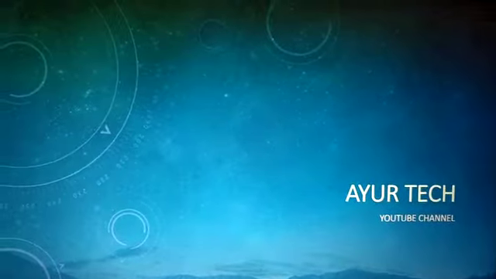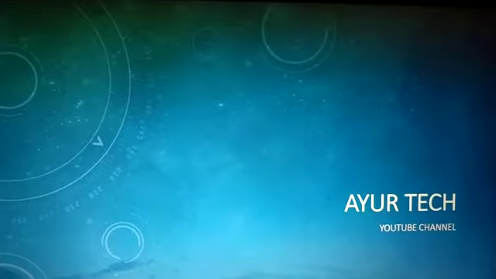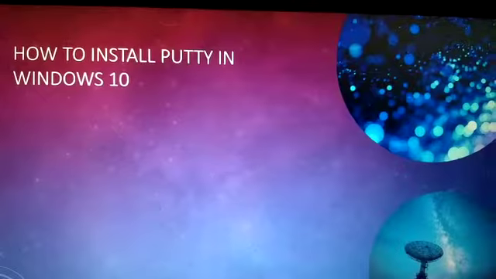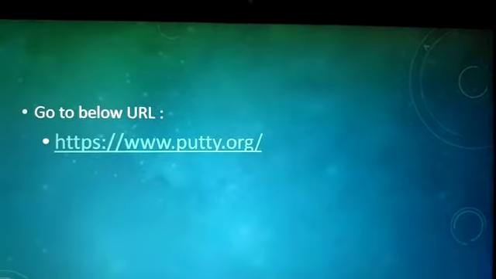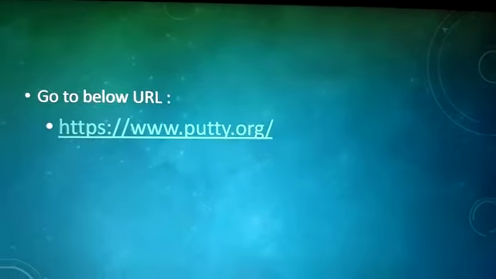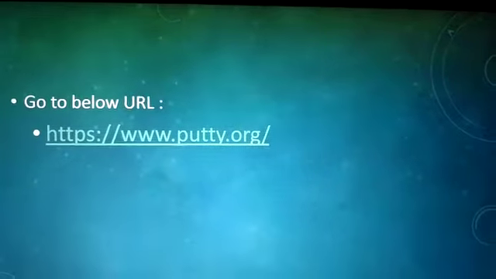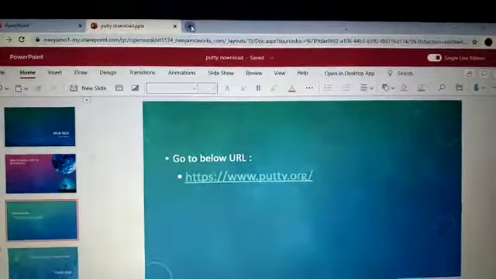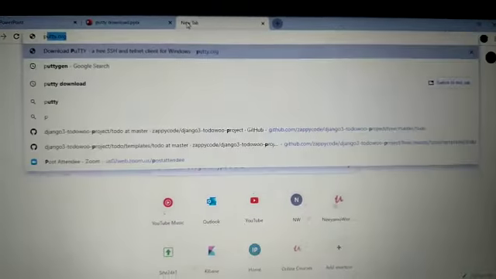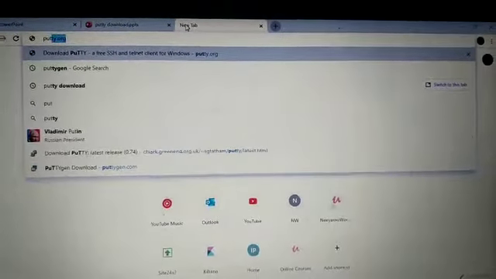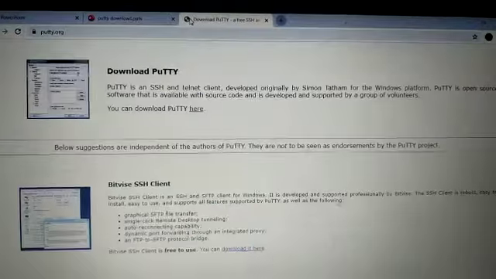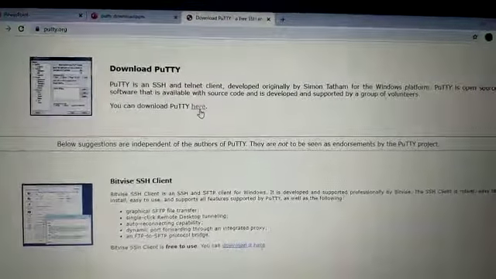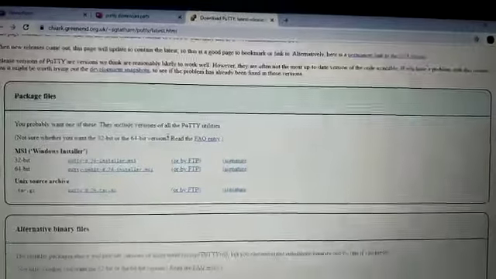Today we are going to install PuTTY in Windows 10. We just have to go to this putty.org URL. Just putty.org. Here you can click to download the MSI file.